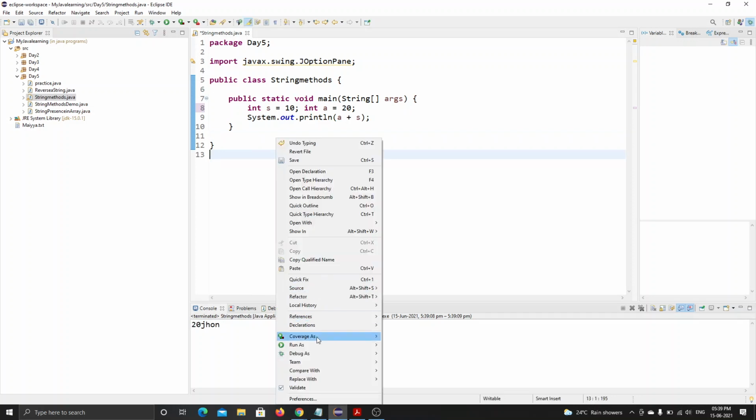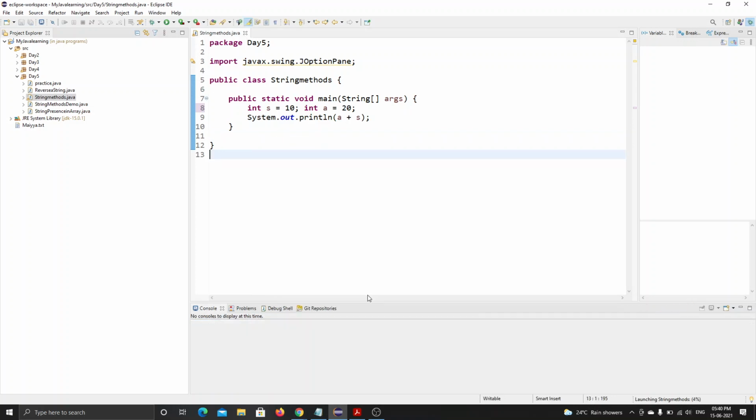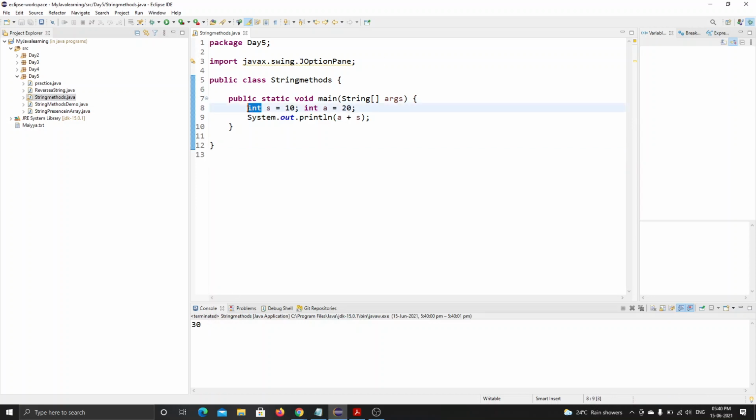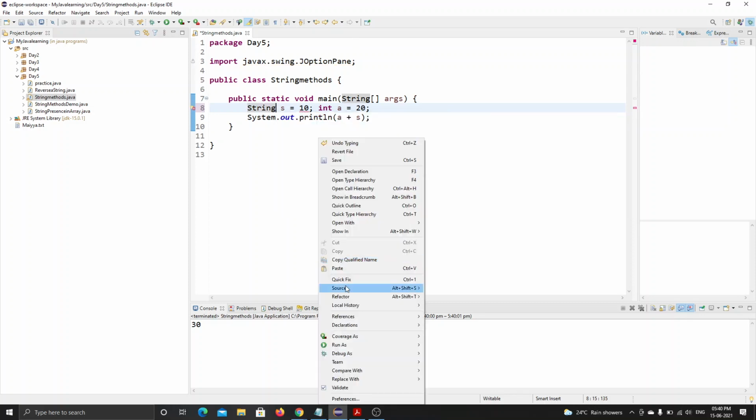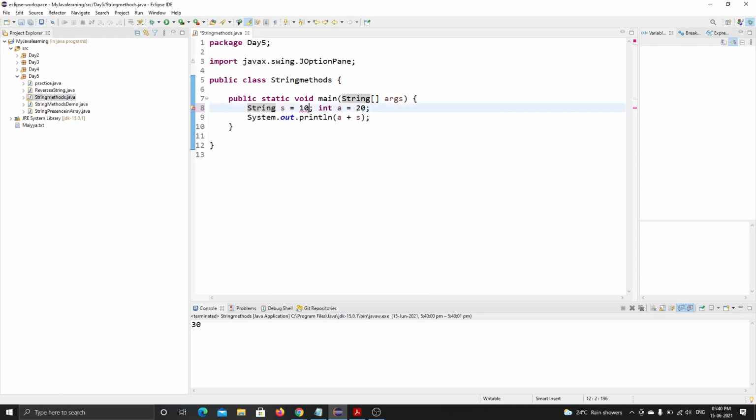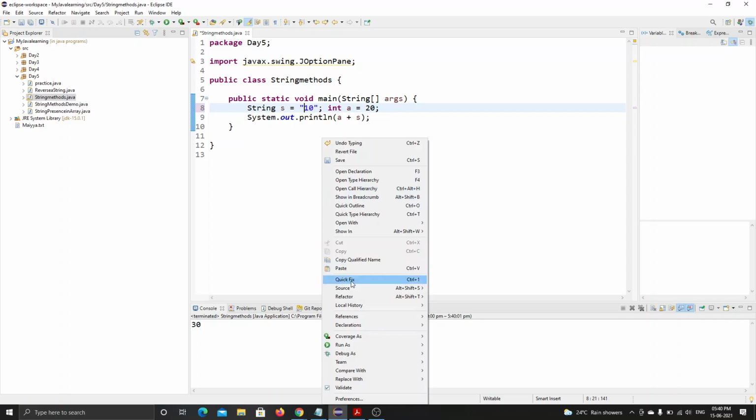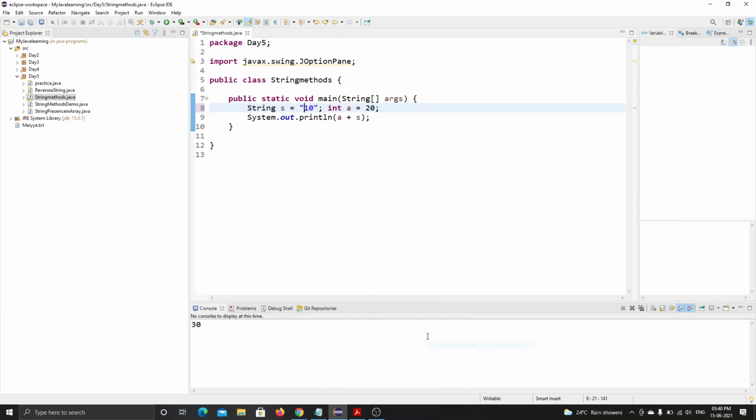See, wait a minute. It is in the int type. It only concatenates, but it doesn't add these numbers as int. That's what I'm saying, we can't add a number.